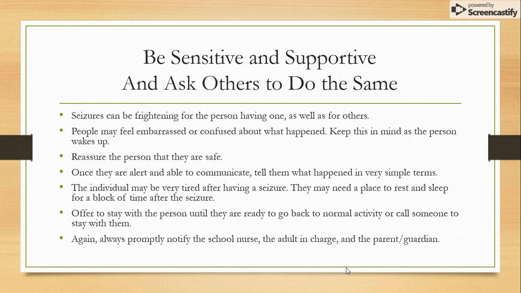Reassure the person that they're safe. Once they're alert and able to communicate, tell them what happened in very simple terms. The individual may be very tired after having a seizure and need a place to rest and sleep for a block of time. Offer to stay with the person until they're ready to go back to normal activity, or call someone to stay with them. Again, always promptly notify the school nurse, the adult in charge, and the parent or guardian.